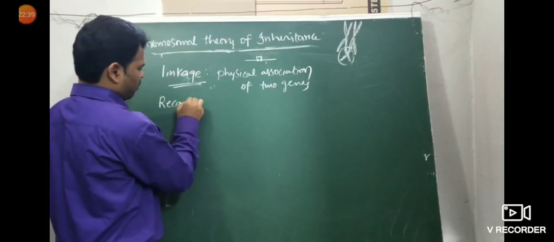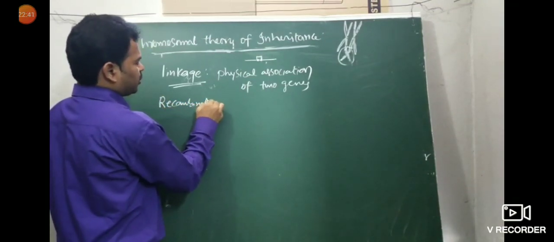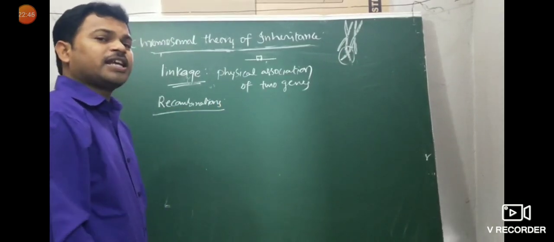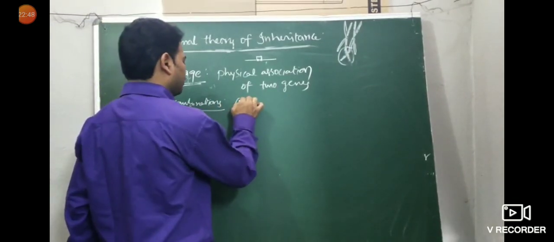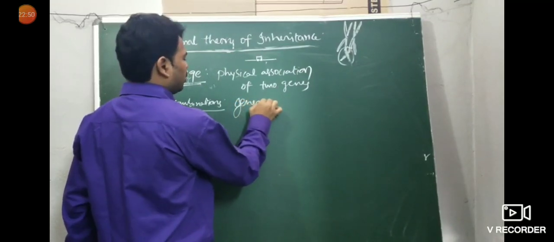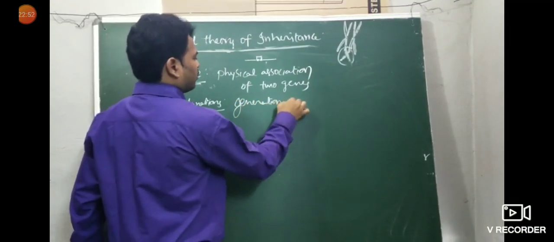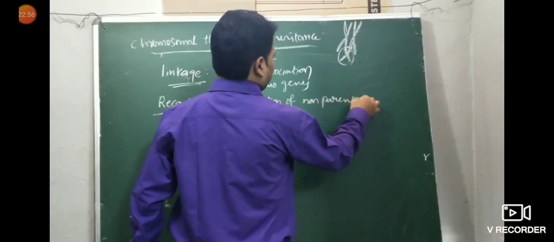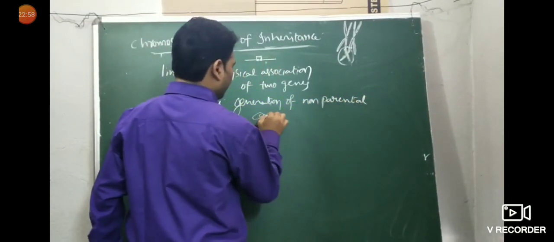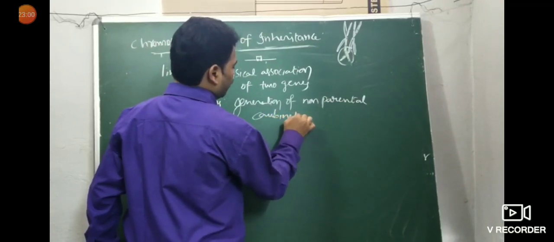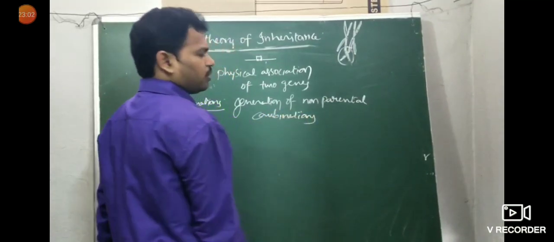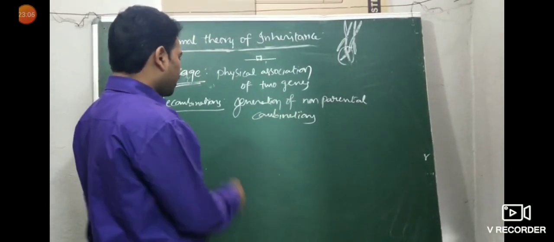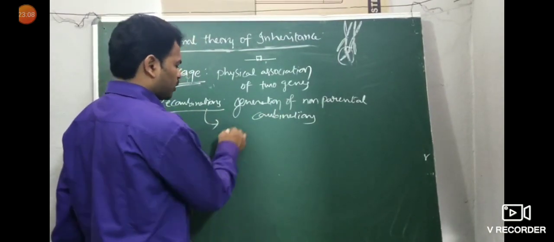Recombination. What is meant by recombination? Generation of non-parental combinations is called recombination. Recombination comes by which process?